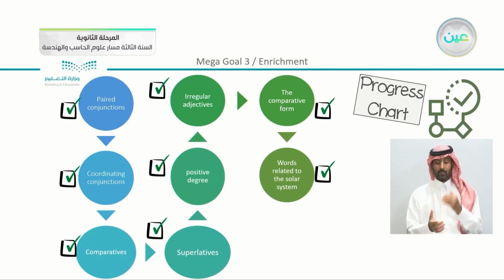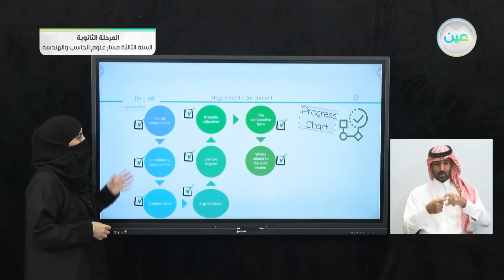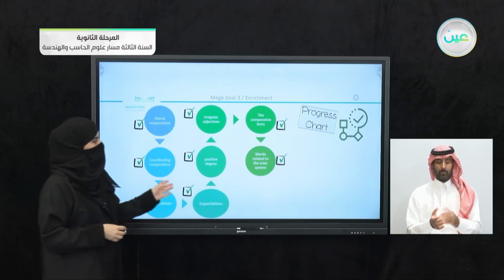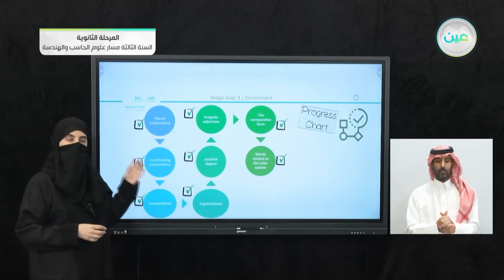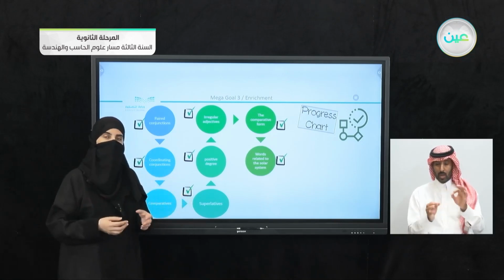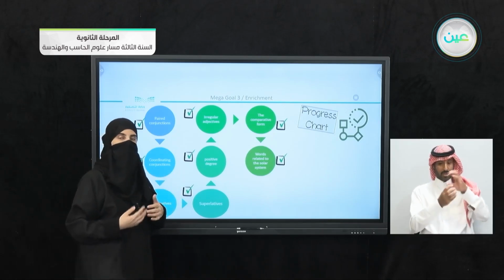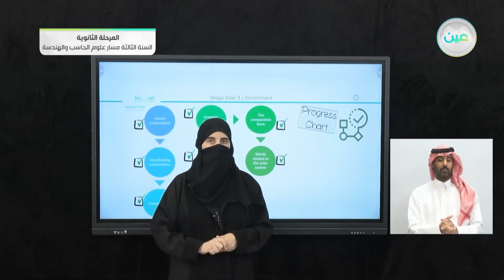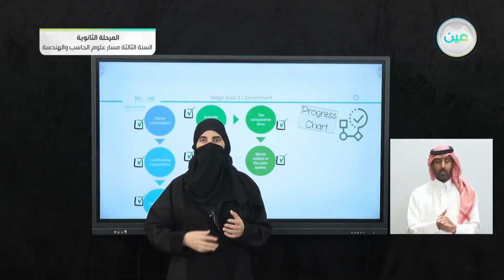Now we have reached the end of our unit, which is Unit 4. You can see that we revised paired conjunctions, coordinating conjunctions, and comparatives. We also studied something about superlatives, the positive degree. We used irregular adjectives in sentences. We studied basically the comparative form, and also at the very end we had something related to space and the planetary system, which is the last part of our form, meaning, and function part of the units. So this is our enrichment. You have a lot to practice and to study.